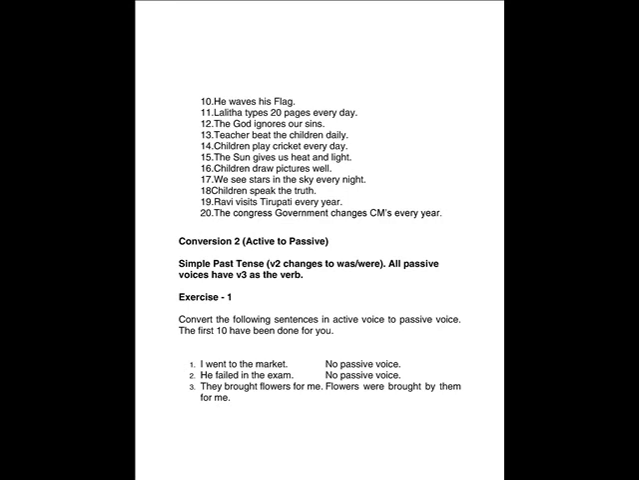Children play cricket every day. Cricket is played by the children every day. The sun gives us heat and light. Heat and light are given by the sun to us. Children draw pictures well. Pictures are drawn by the children well. So it's very simple, isn't it? V1 becomes am, is, are, and V3 comes for all passive voices.